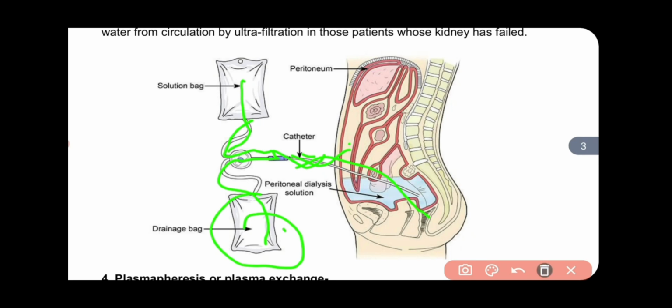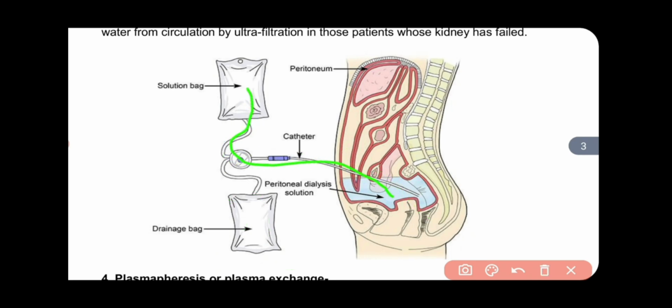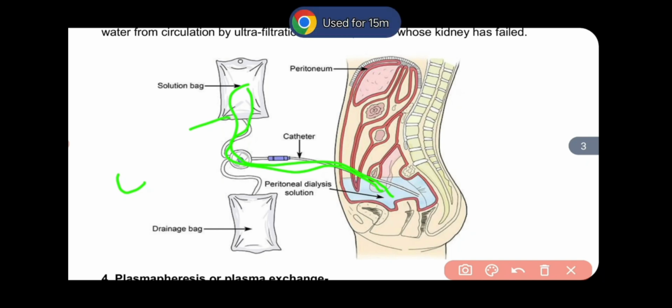So during peritoneal dialysis, firstly we fill the peritoneal cavity with the dialysate fluid. That dialysate fluid is mainly made up of glucose solution, and is also known as lactate buffer solution. After filling, we retain this fluid for 20 minutes, up to a maximum of 1 hour, in the patient's cavity.